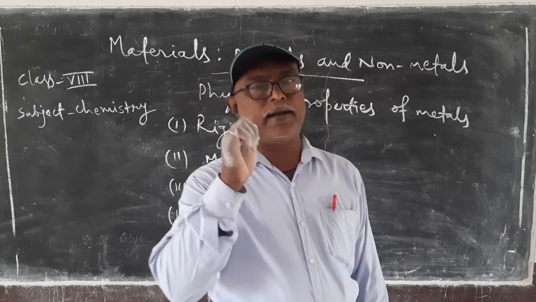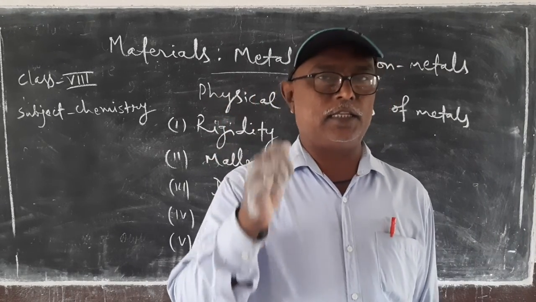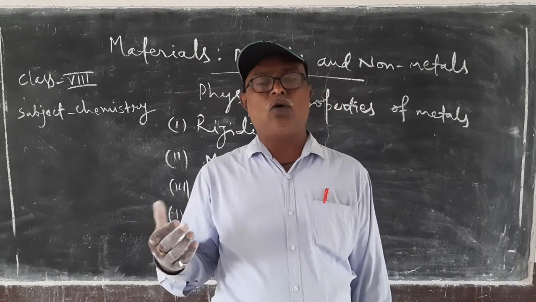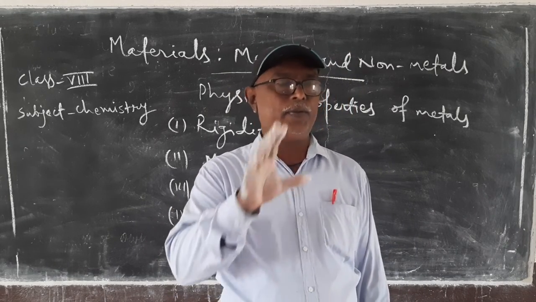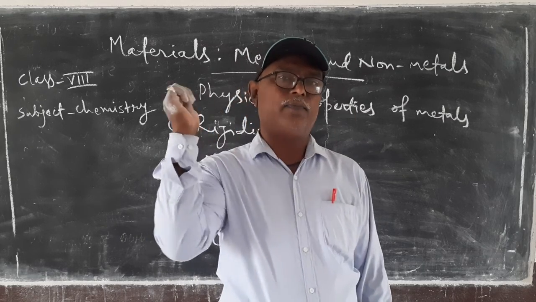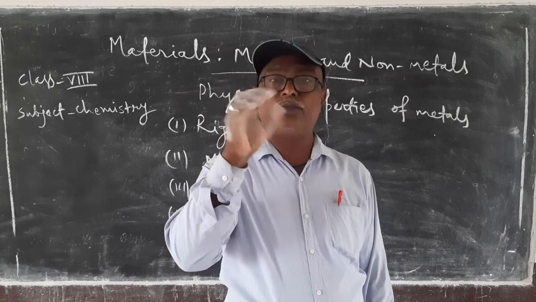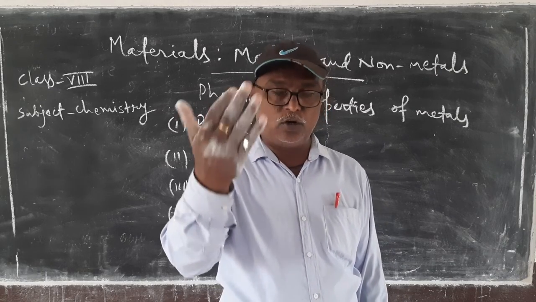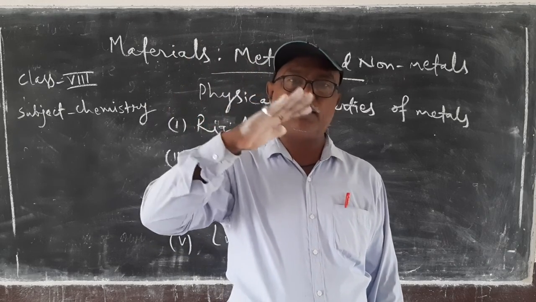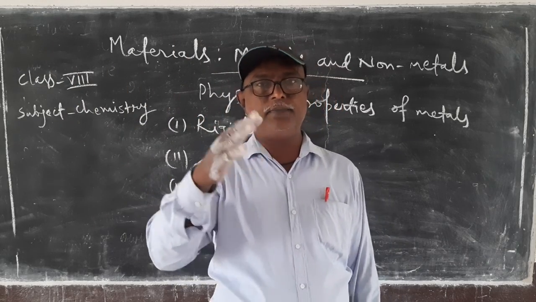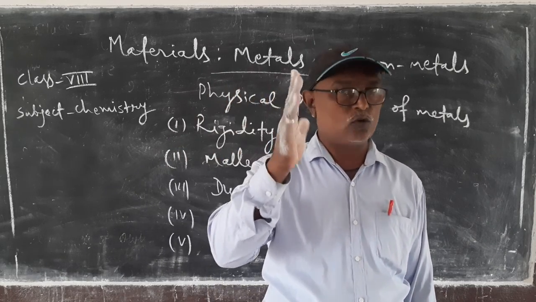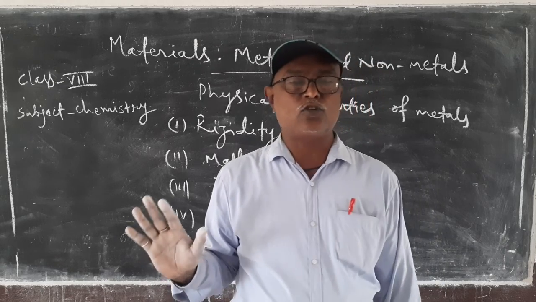Metals can produce a ringing sound. When we strike a metal substance with a hard thing, sound is produced due to vibration. If we strike a bell, like a school bell, with a hammer, then a sound is produced, and the sound lasts for some interval of time. That property is known as sonority, and metals are sonorous.